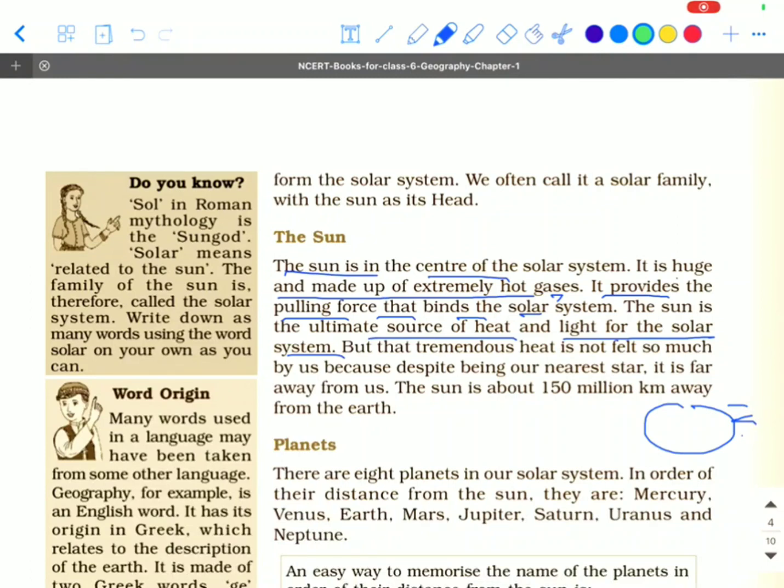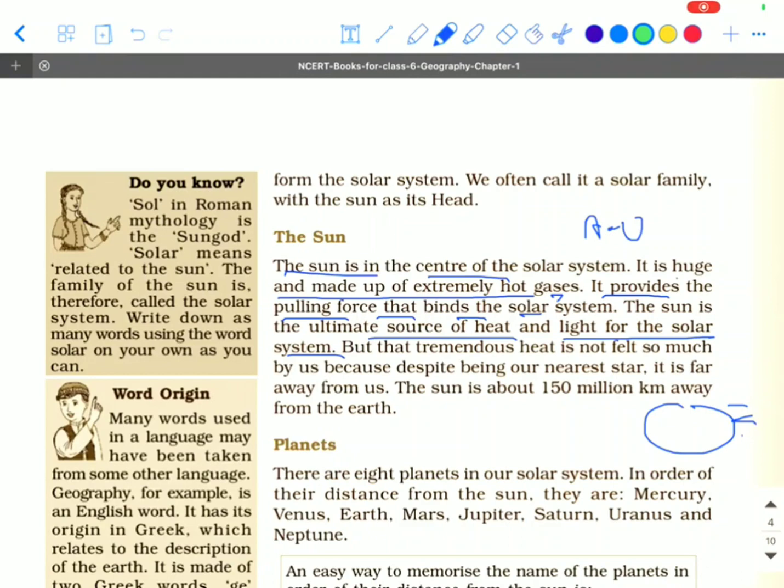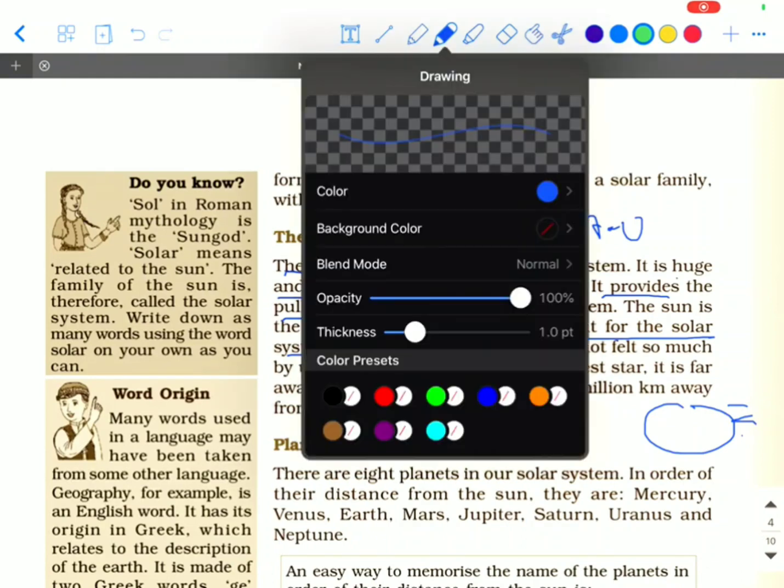It is composed of hydrogen and helium, and the distance between the Sun and Earth is an astronomical unit, which can also be represented by AU. Also, 1 million Earths could fit inside the Sun. This is a very important topic in this chapter.